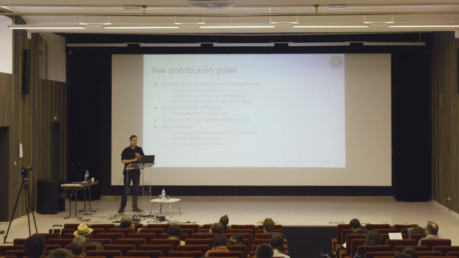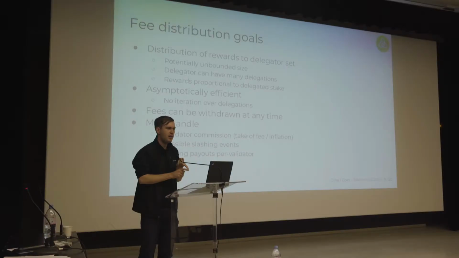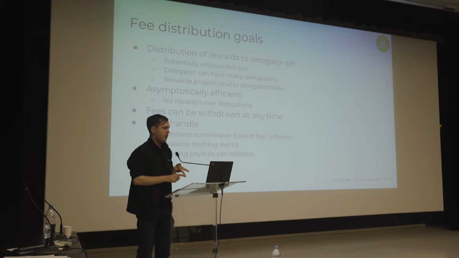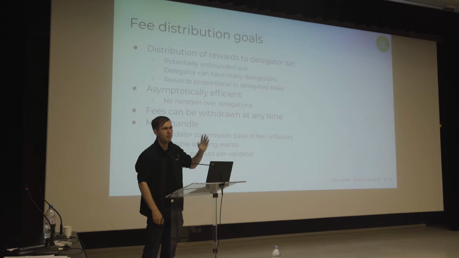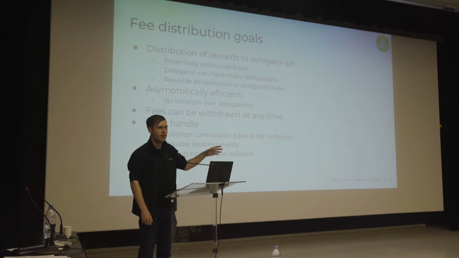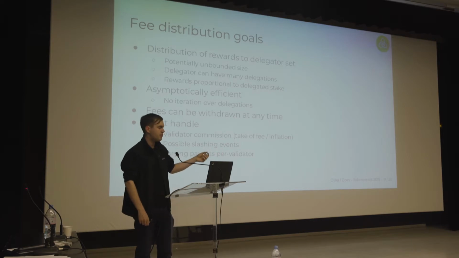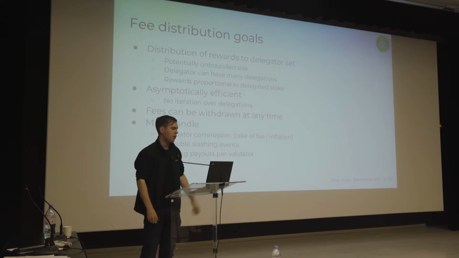Fee distribution needs to distribute rewards to validators and to the delegator set, which could be any size, proportional to stake. Each delegator, so each account, can have several delegations. They can give parts of their stake to different validators on the network, and the validators get voting rights proportional to the amount of stake which they were delegated in total. We want the fee distribution algorithm to be asymptotically efficient, so it cannot have any operational constants proportional to the number of delegations.